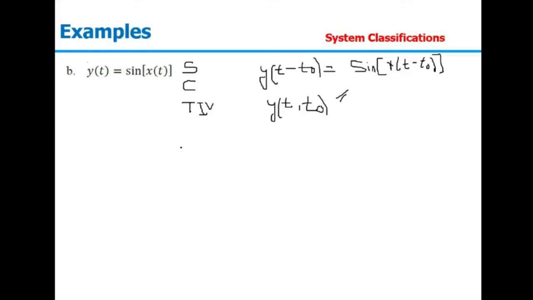Talking about stability, y of t equal to sine of x of t. Even if we take any bounded input x of t, sine theta is always bounded between minus 1 and 1. If you see the sine theta response, it is something like this, where it is always bounded between minus 1 and 1. So for all bounded inputs, the output will always be bounded. So the system is stable.